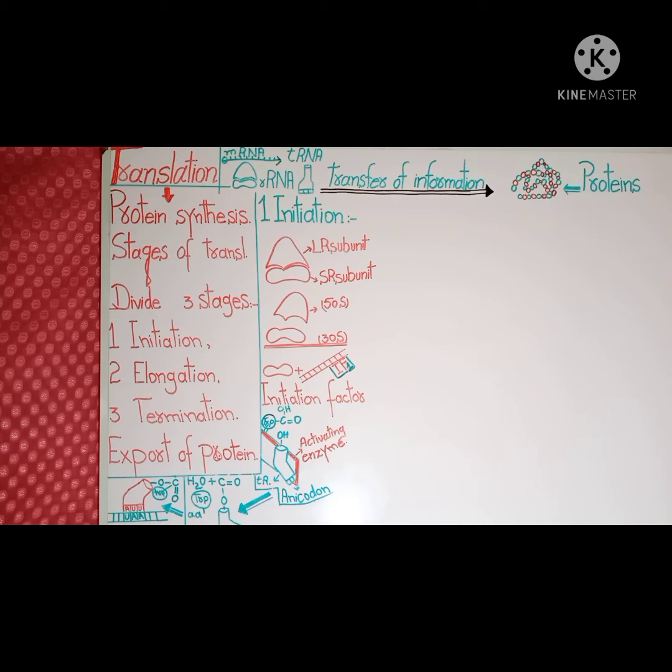This transfer RNA, which is carrying an amino acid, then binds to the messenger RNA codon, which is UAA. The transfer RNA molecule also has its anticodon, that is pairing to this genetic code of messenger RNA.